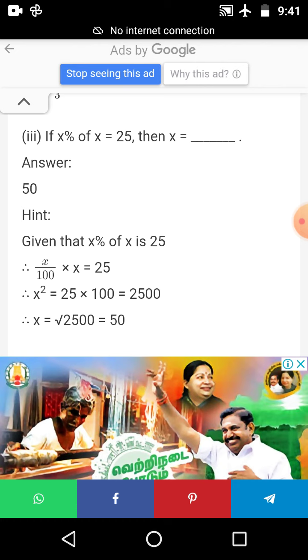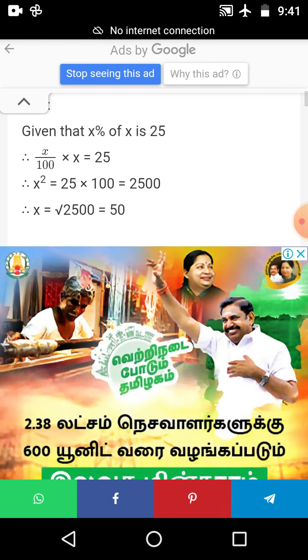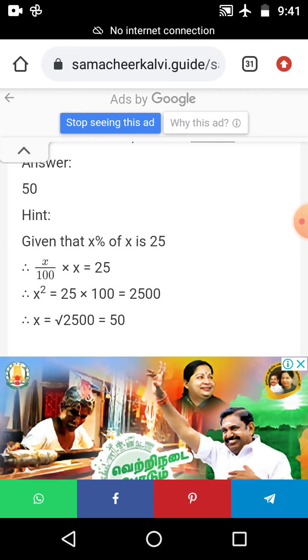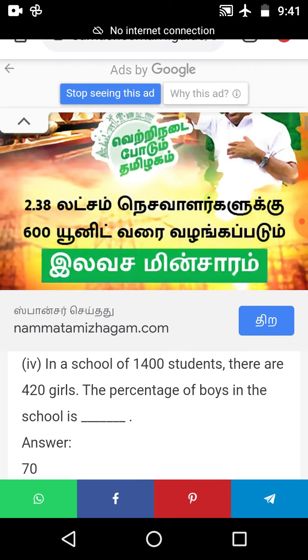Then find x square: 25 into 100, that is 2500. Then find x by the square root method and the answer will be 50. Okay, ma'am?